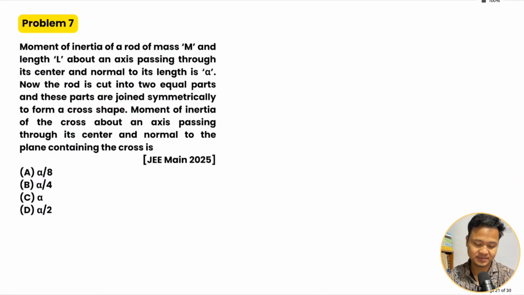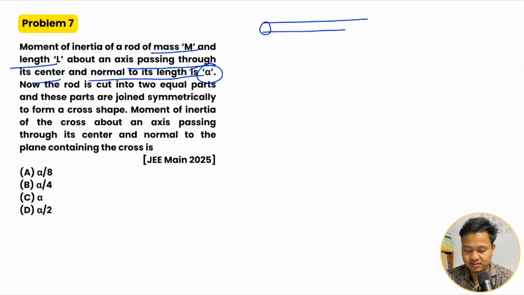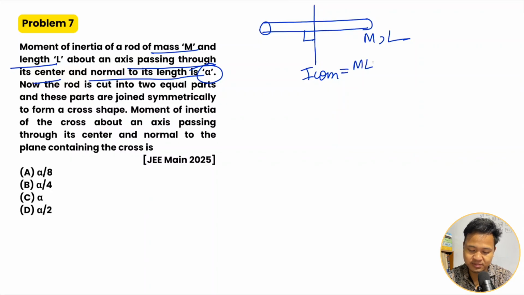Okay, like that. Problem 7. Moment of inertia of a rod of mass m and length L about an axis passing through the center and normal to the length is alpha. So we have a rod of mass m and length L, and the axis passing through the center and normal to it gives I com equal to ml squared divided by 12. This value is given as alpha.